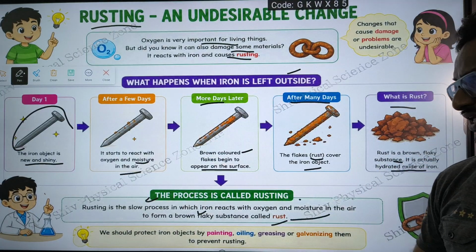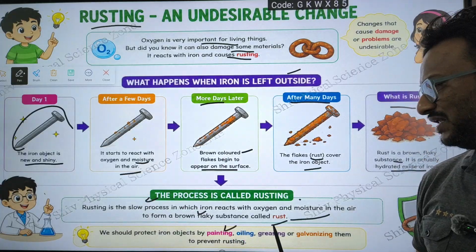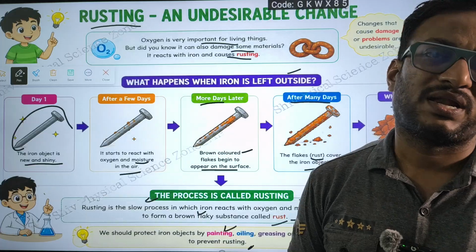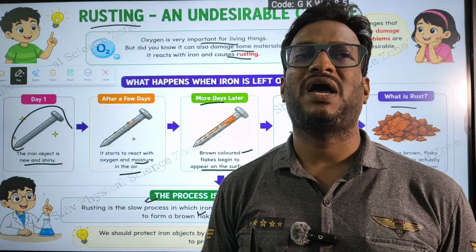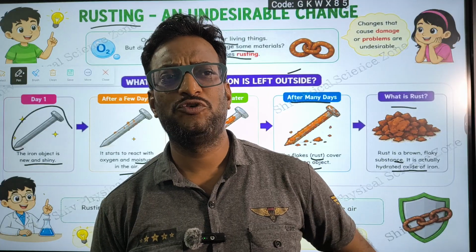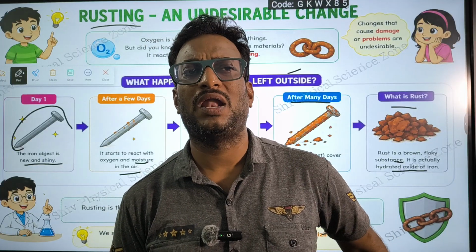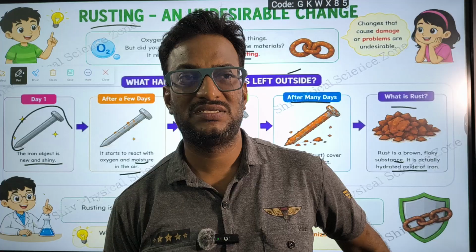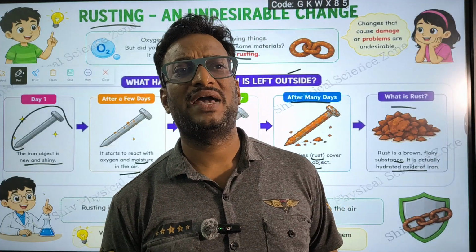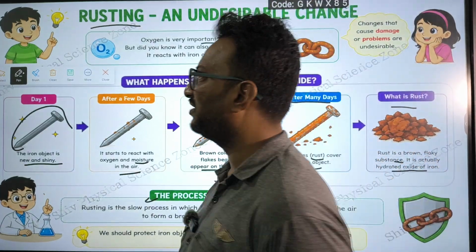We should protect iron objects by painting, oiling, greasing or galvanization to prevent rusting. In order to prevent iron from rusting, you have to use some more methods. In our future chapters, we will learn all these methods to prevent iron from rusting. Definitely we will learn.